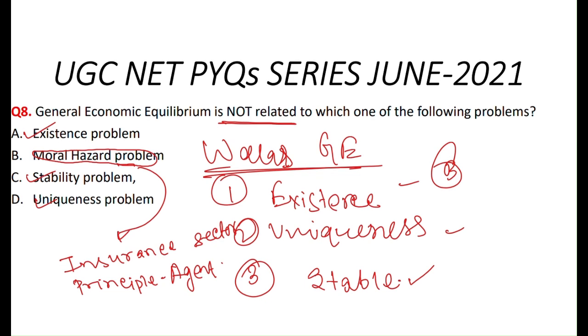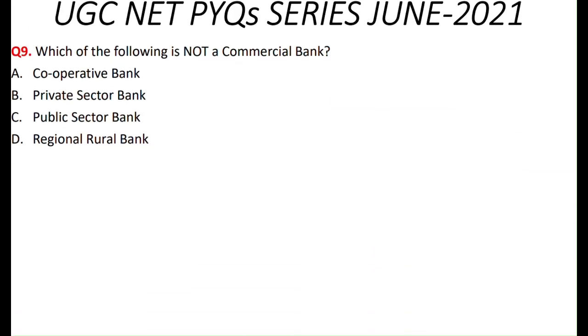Now what is our next question? Which of the following is not a commercial bank? Cooperative bank, private sector bank, public sector bank and regional rural bank. Cooperative bank is not a commercial bank, but private sector bank, public sector bank and regional rural banks are commercial banks. So option A is the correct answer here.